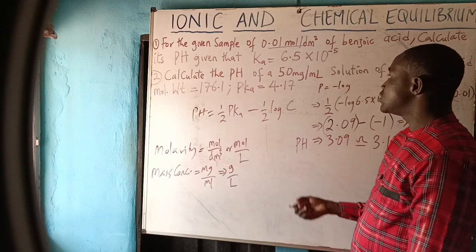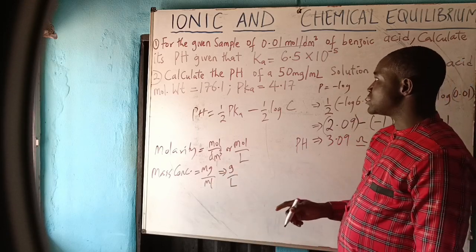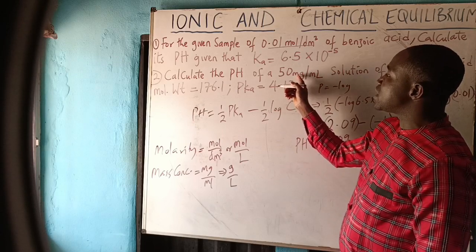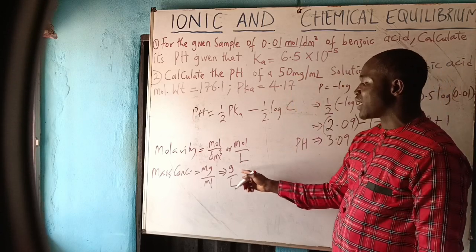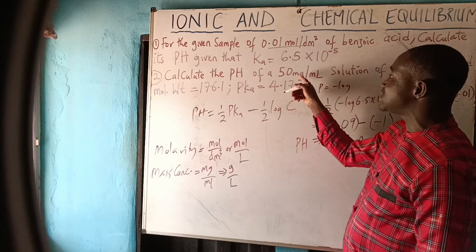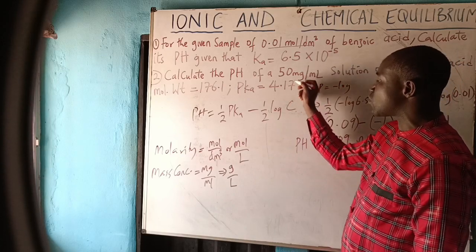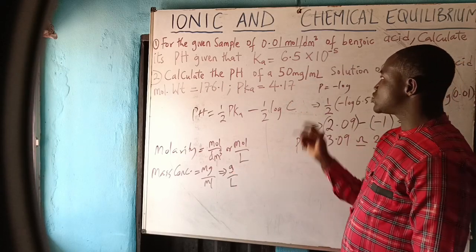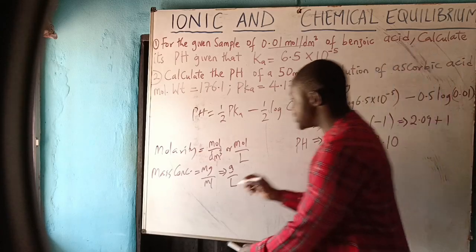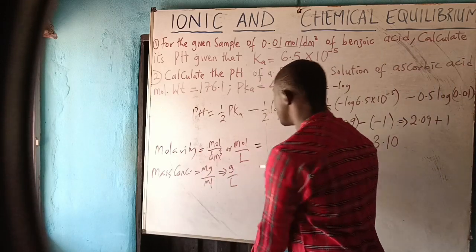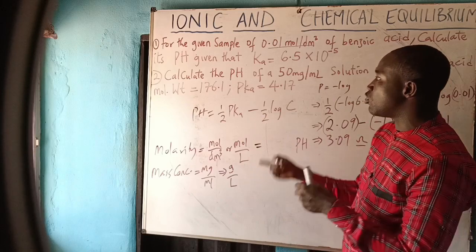Are you getting it? So, having it in mind, this is milligram per ml, which is equivalent to gram per liter. And so, what I will tell them is that concentration is mass concentration over molar mass.